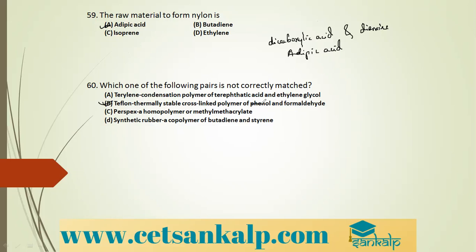Teflon is a linear addition polymer of tetrafluoroethylene or ethene. That is wrongly matched. Perspex, a homopolymer of methyl methacrylate. PMMA is also called Perspex. Synthetic rubber, a copolymer of butadiene and styrene. Yes, all the options are correct except option B. So option B is the wrong option.